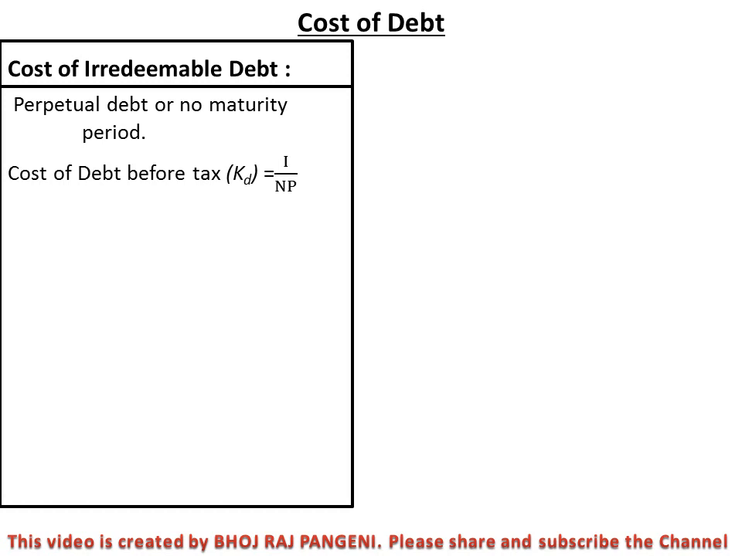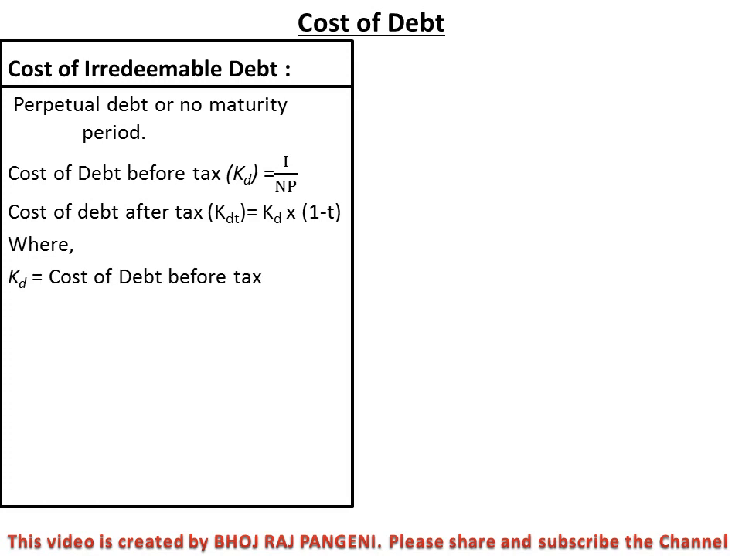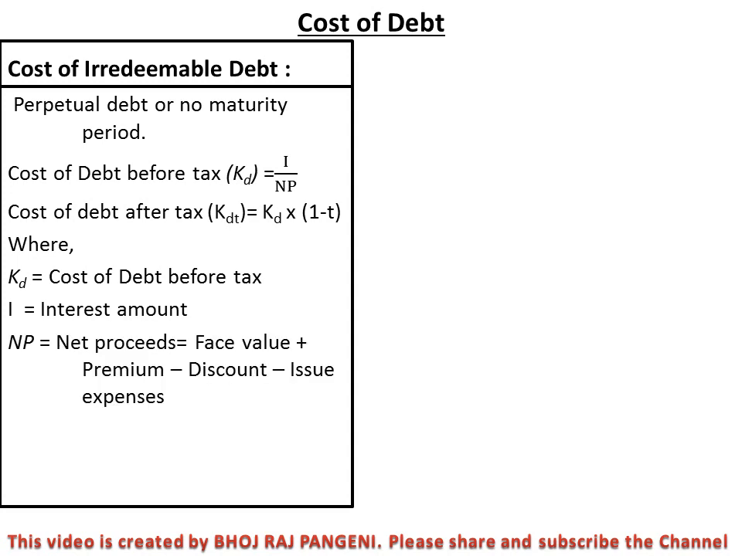And there is no time period n, so the cost of debt before tax kd equals I upon NP, and the cost of debt after tax kdt equals kd into 1 minus t, where kd equals the cost of debt before tax and I equals the interest amount, and NP equals the net proceed. Net proceed means either face value plus premium minus discount minus issue expenses, or NP equals the selling price minus flotation cost, whatever the question gives us about the net proceed.